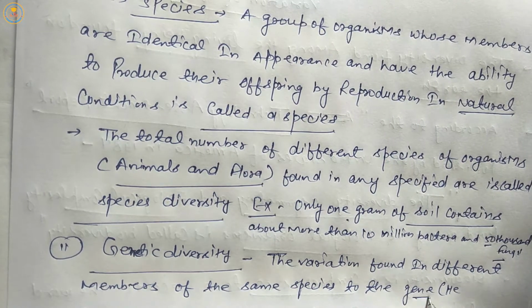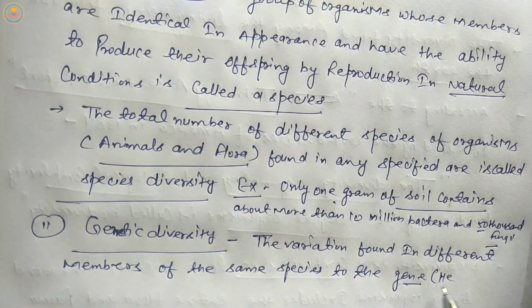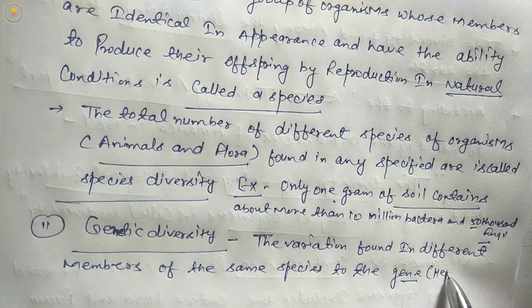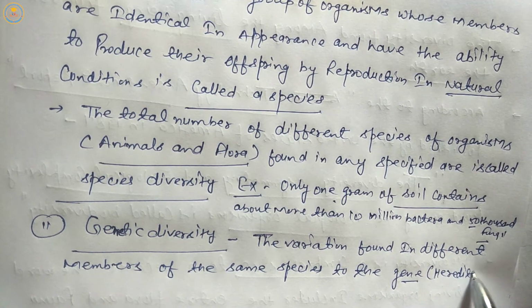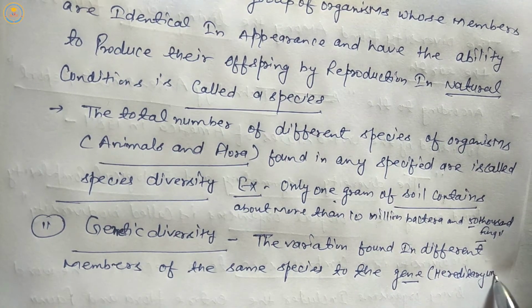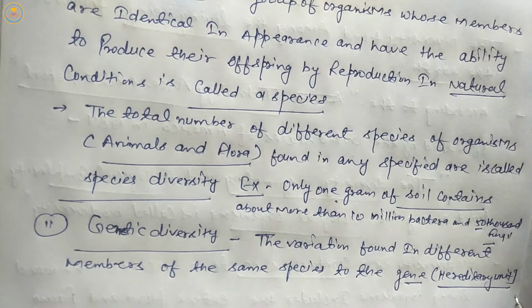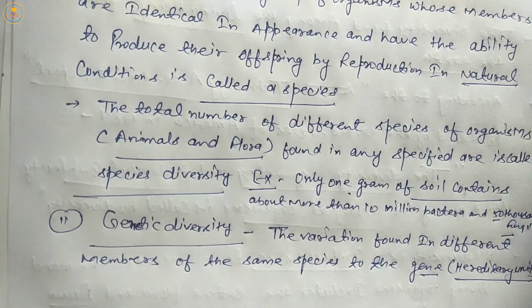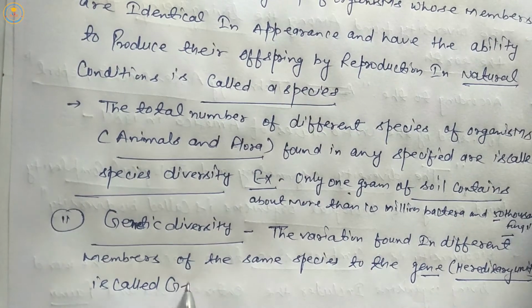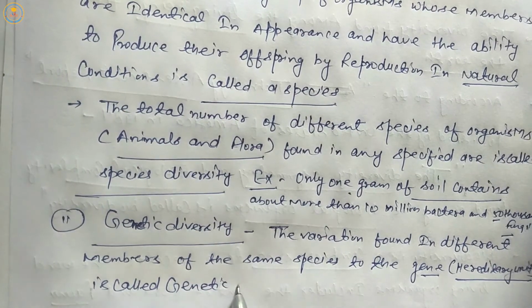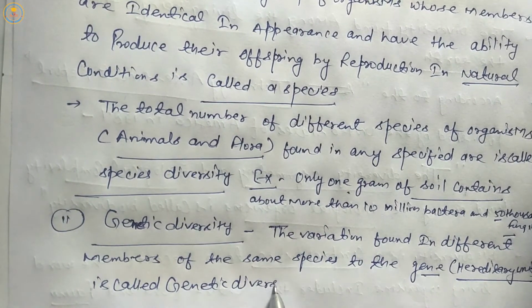Students, a gene is a segment of DNA, a specific DNA segment or hereditary unit. Gene is a hereditary unit, and this variation is called genetic diversity.